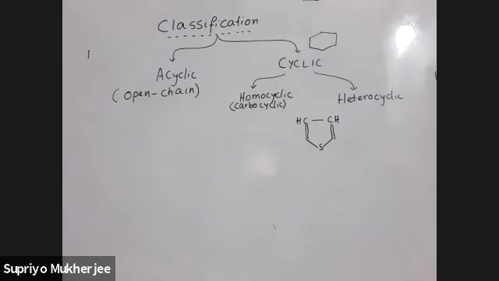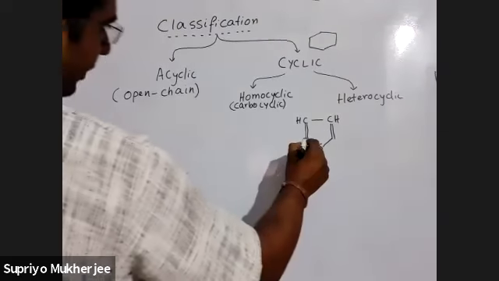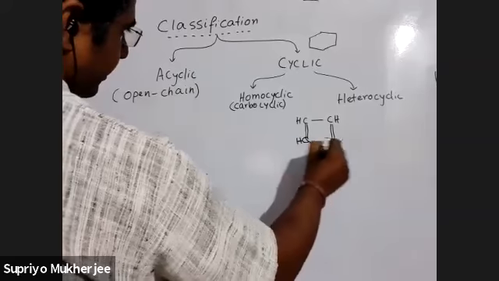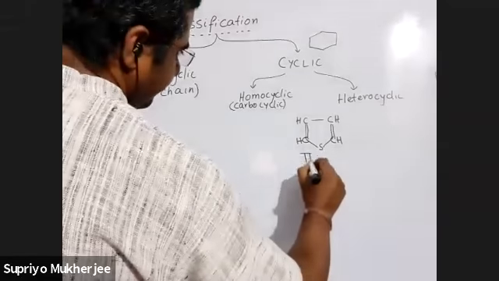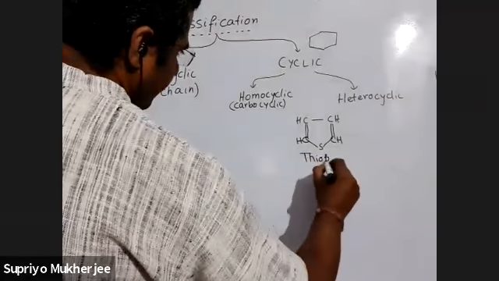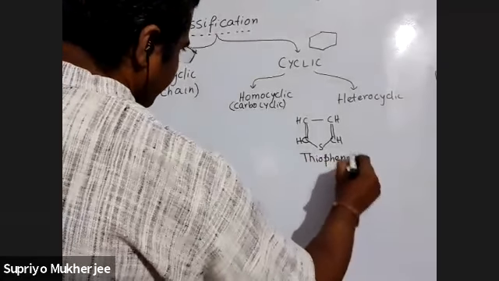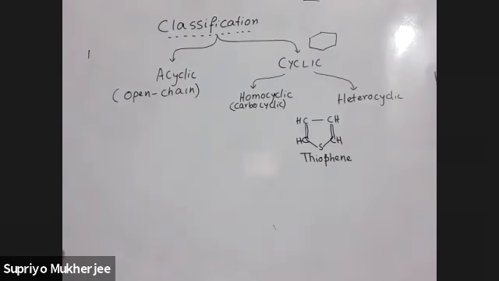This is one heterocyclic compound. Here you can also put one CH. Okay, so this compound name is thiophene. These names are important because I am giving you only those compounds which will be asked here and there in some exams. What is thiophene?